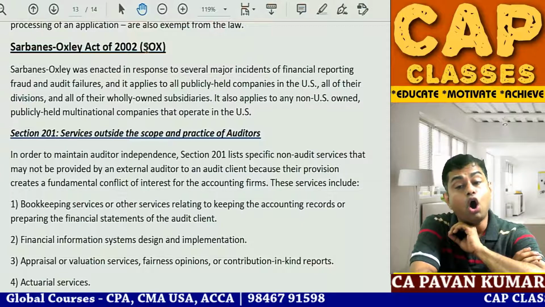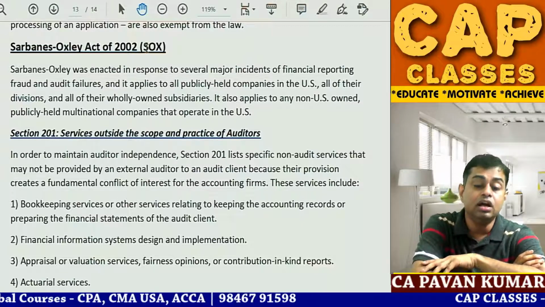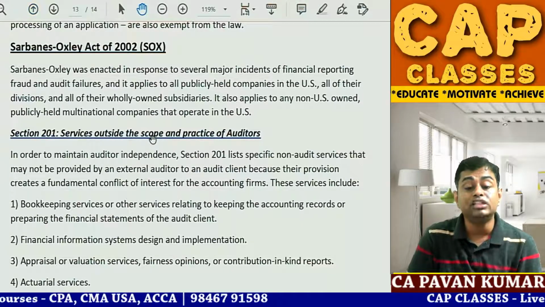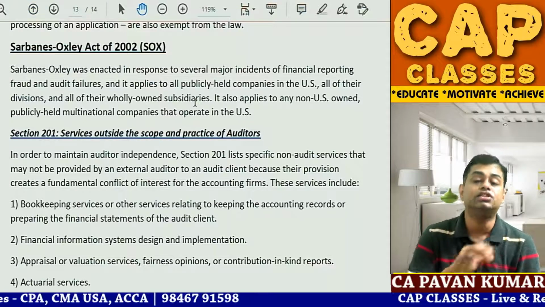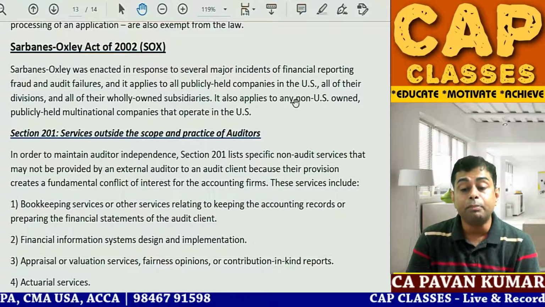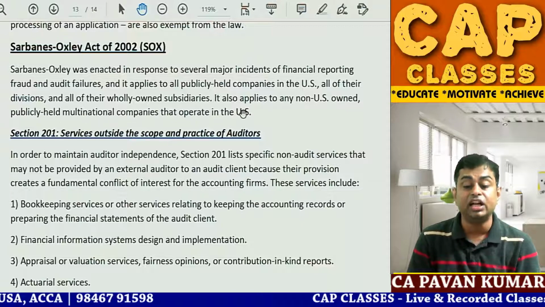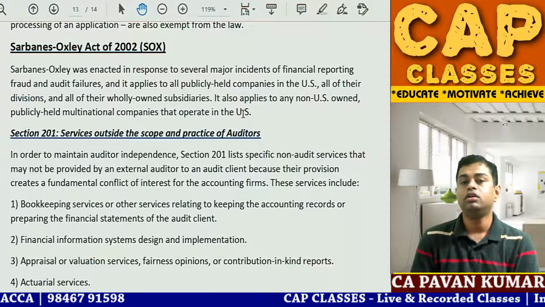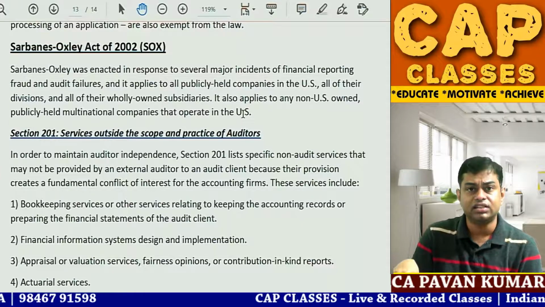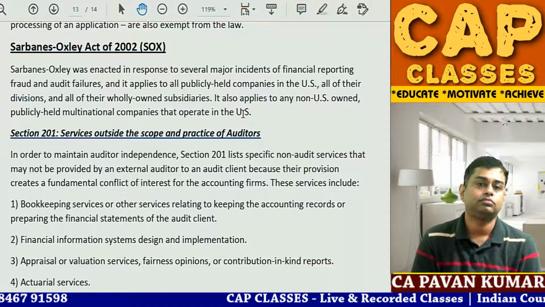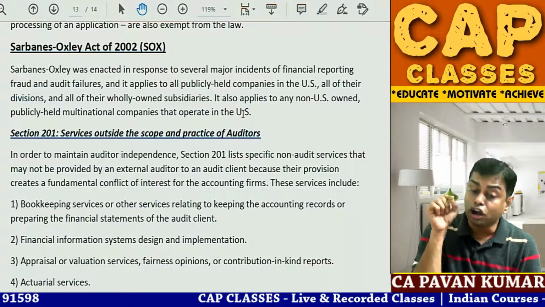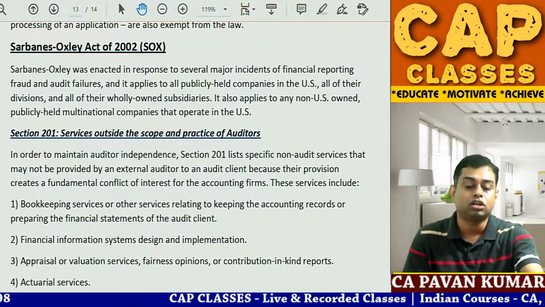And to all these companies' divisions and all of their wholly owned subsidiaries, your subsidiary companies also it is applicable. It also applies to any non-US owned publicly held multinational company that operate in US. Super point now. Infosys is listed in US. So Infosys also must comply with SOX.